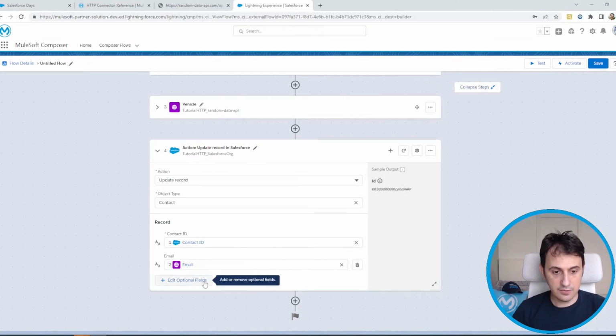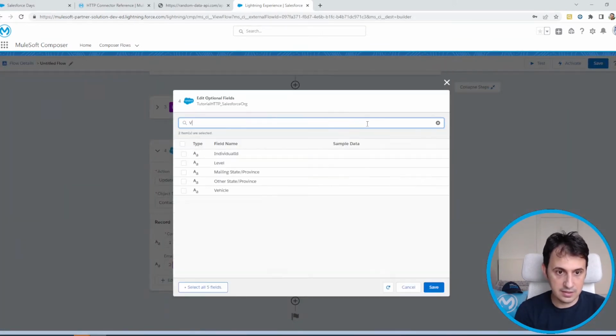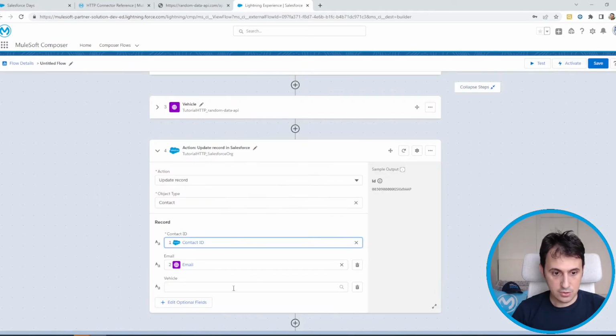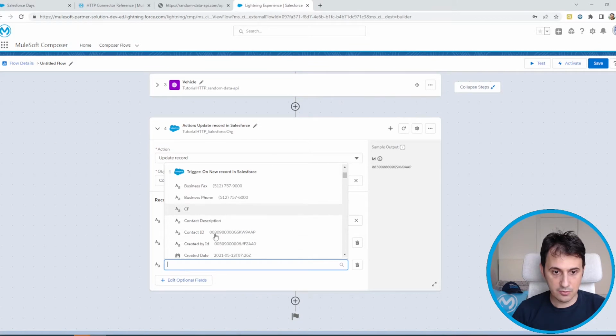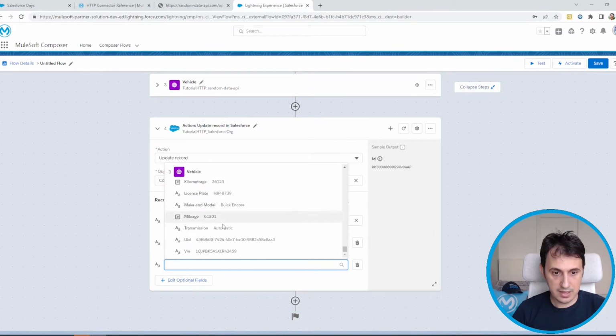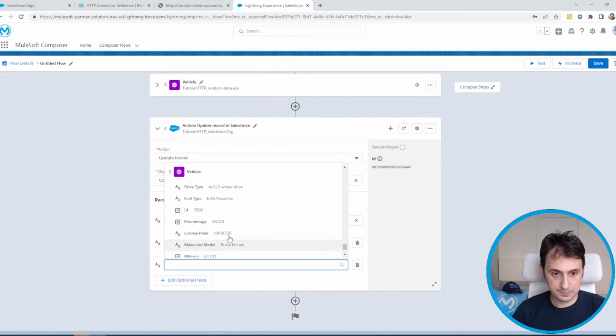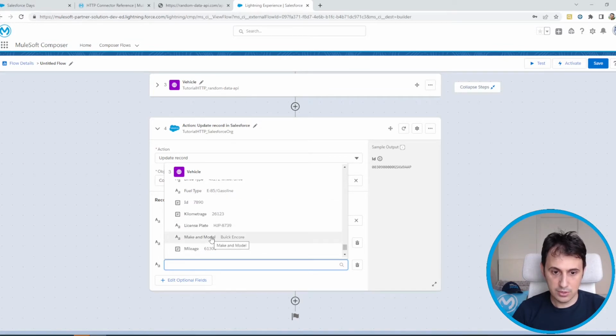I add another field in order to contain the vehicle information. I add this custom field on the contact, so I can enter the make of the vehicle. I can take this information from the vehicle API. So let's go to the vehicle API. As you can see, I also have the value. For example, I want to map the make and model, so Buick and Encore.